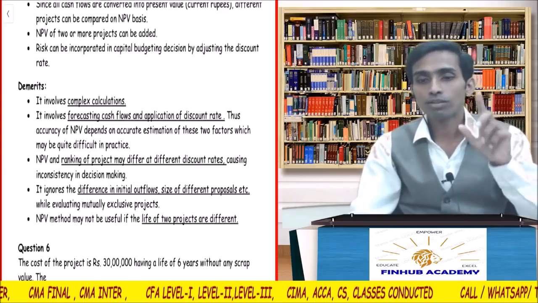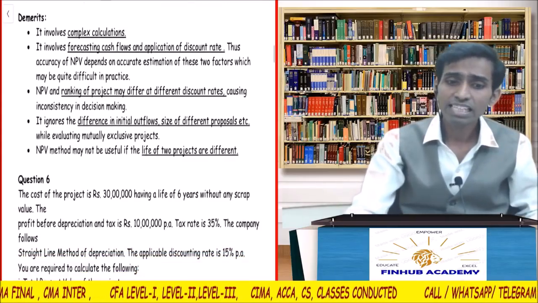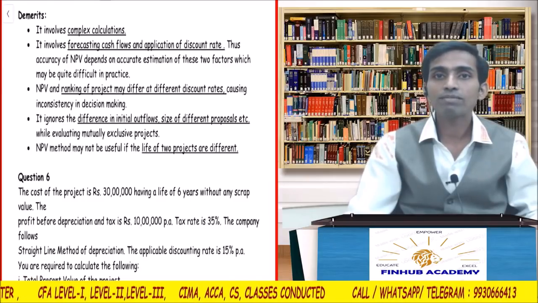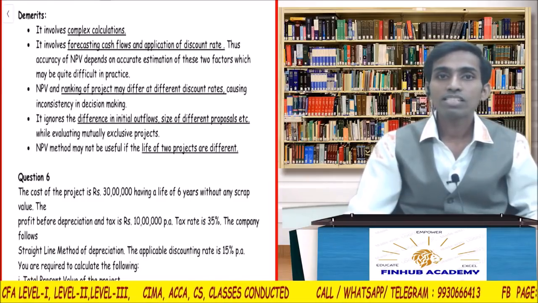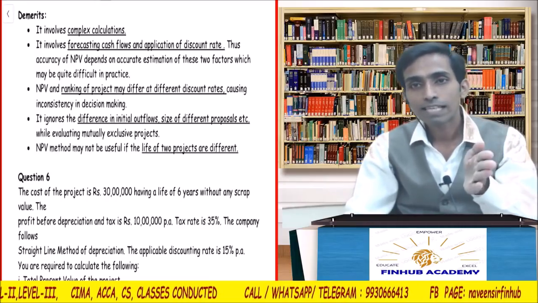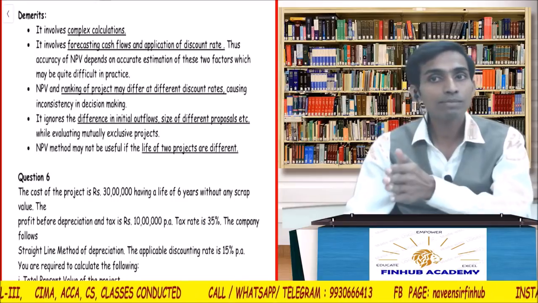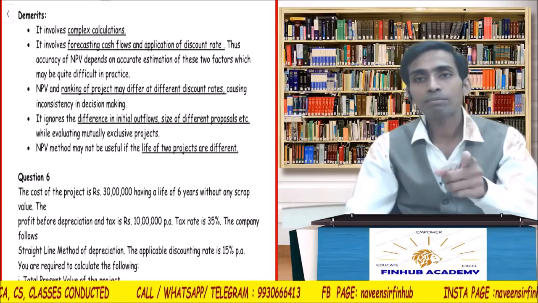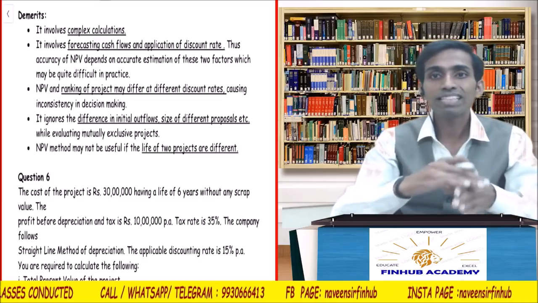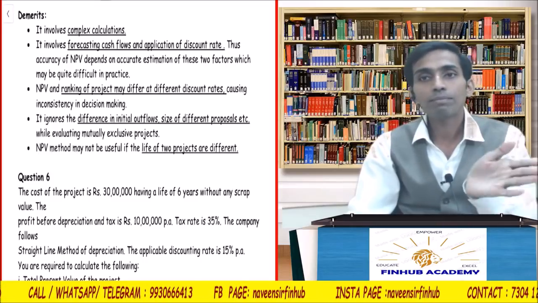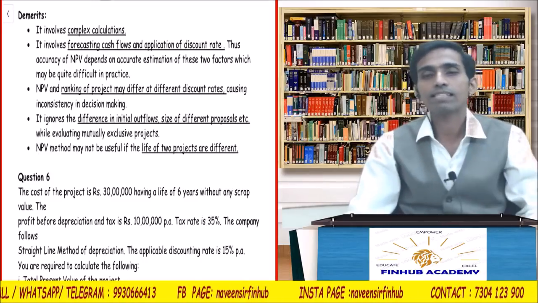Then NPV and ranking of projects may differ at different discount rates, causing inconsistency in decision making. Let's say you are using 10% and NPV is positive. If you increase the discount rate to, say, 15%, will the NPV decrease or increase?